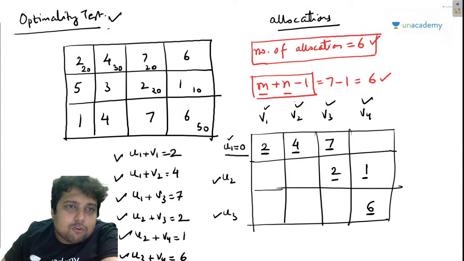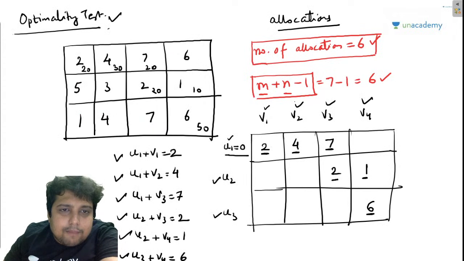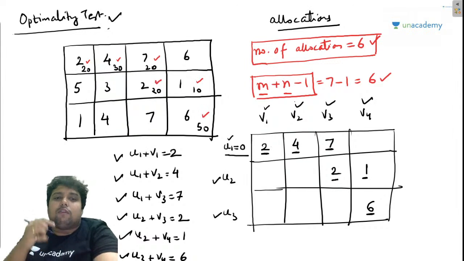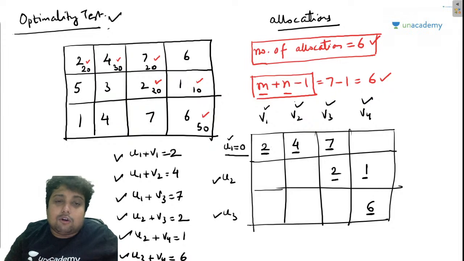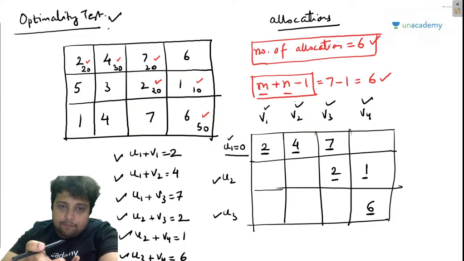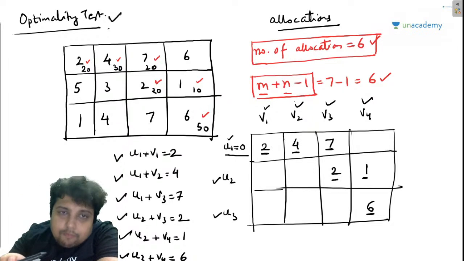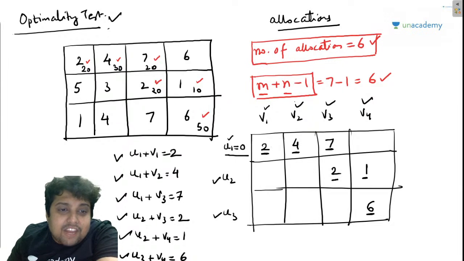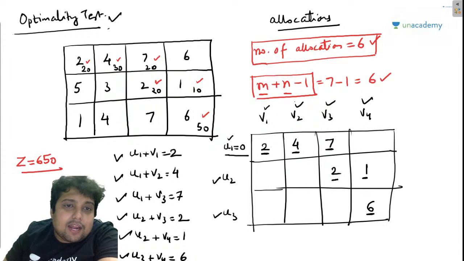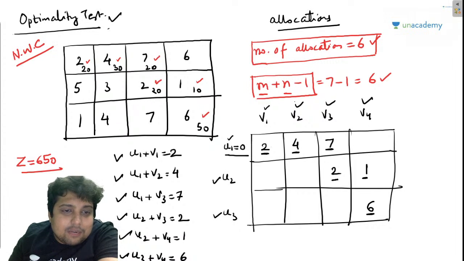Suppose these are Maggies: this position has 20 packets of Maggie, this has 30, this has 20, this has 20, this has 10, this has 50. These places already have Maggie, and they have told us that Z is equal to 650, because I have taken the northwest corner feasible solution, and for that Z is equal to 650.